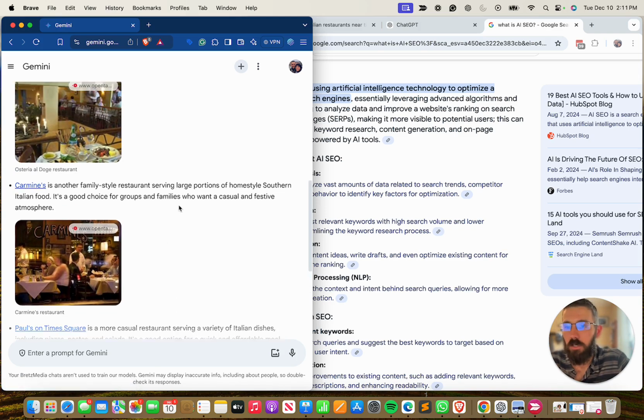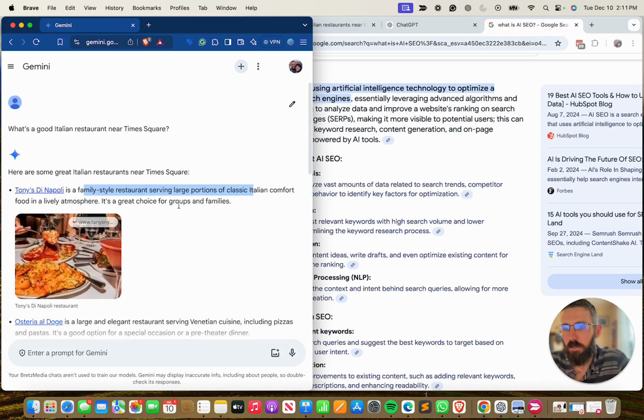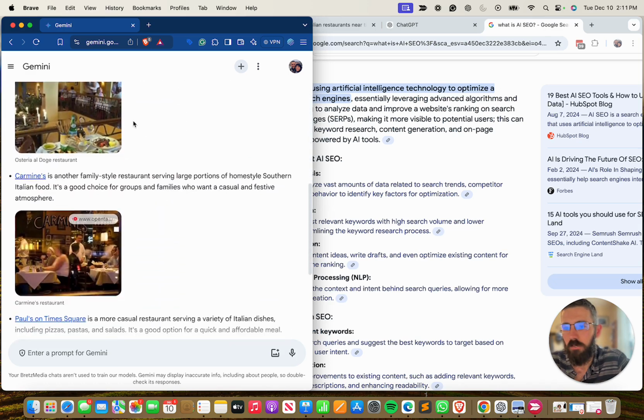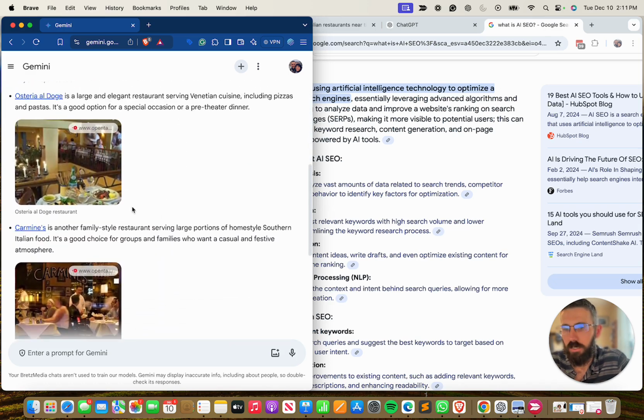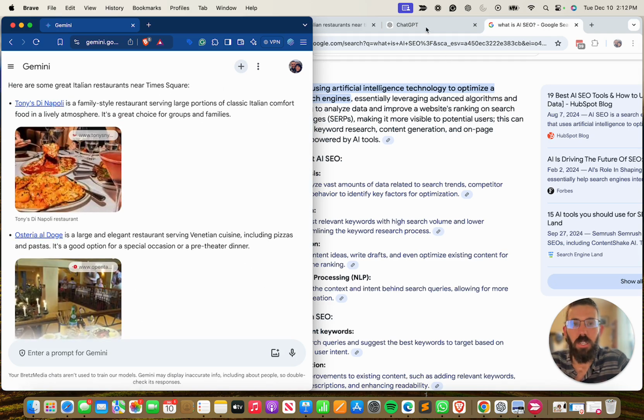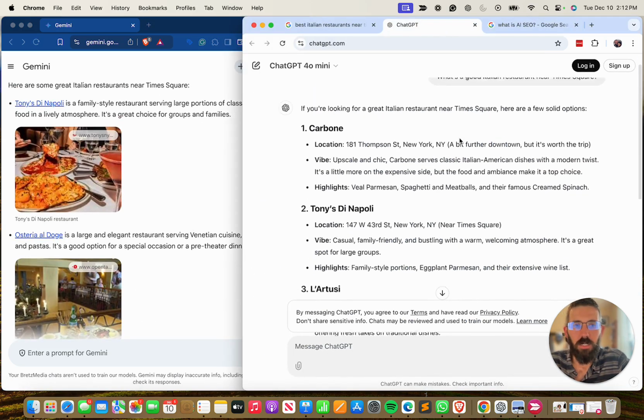So what does this all tell me? One, if I have an Italian restaurant near Times Square, I for sure want to have an OpenTable listing that's probably well optimized. I also, if I have multiple locations, I for sure want to have location pages, and this location page is specifically Times Square. So that's interesting there. Looking at ChatGPT, this is going to give us similar results.